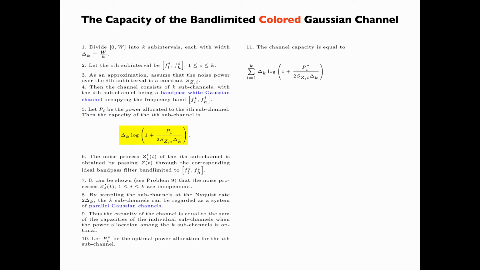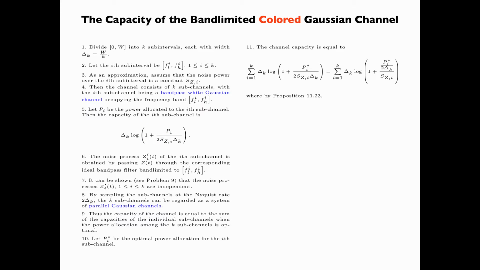Then the capacity of the system of parallel Gaussian channels is equal to the summation, i from 1 up to k, of delta k times log of 1 plus Pi star divided by 2 SZi delta k, where the fraction inside the logarithm can be written as (Pi star over 2 delta k) divided by SZi.